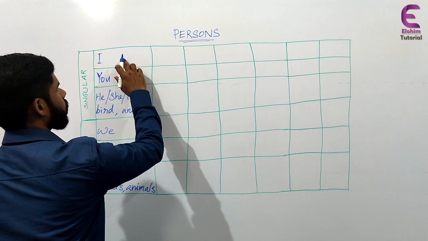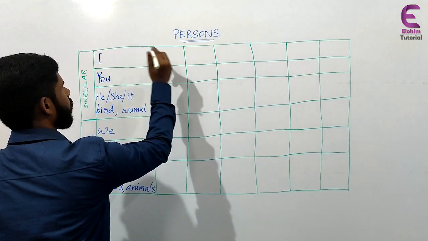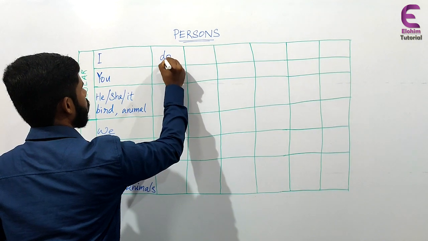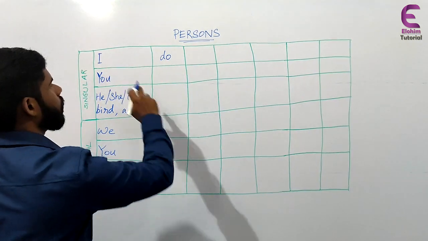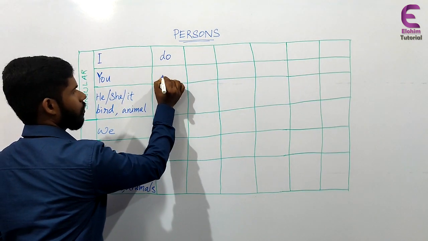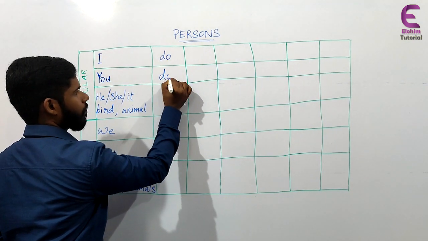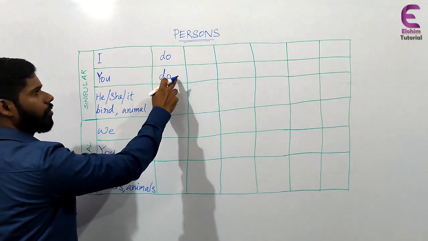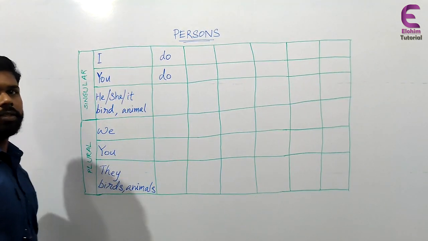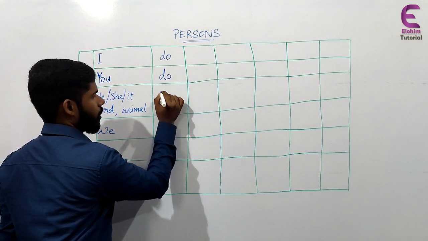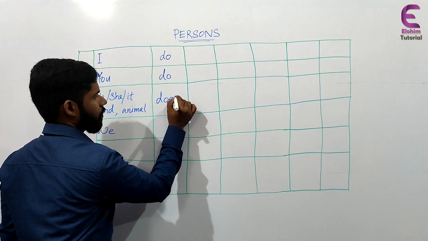If it is first person singular or if it is I, then do will come with this. Then if it is second person singular, then also the same do. Just like I do, you do. Then if it is third person singular, it is not do, it will be does.